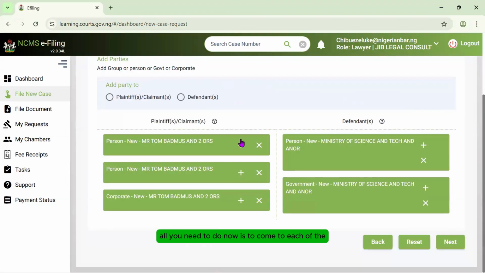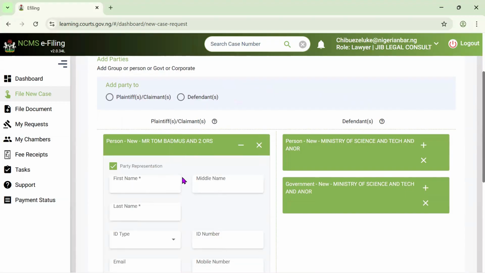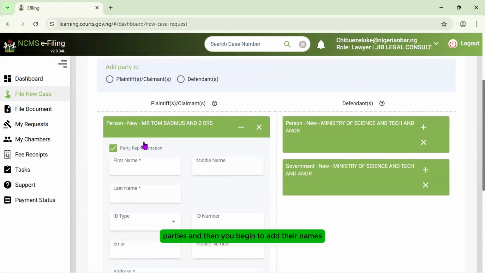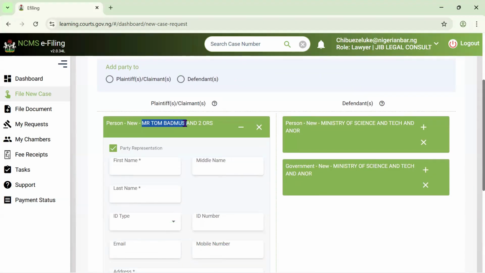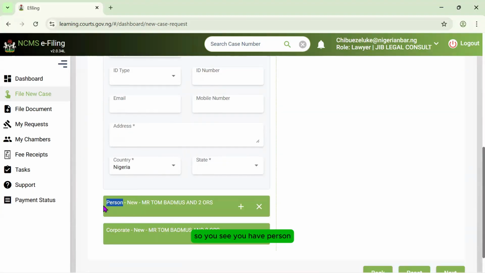Now, all you need to do is to come to each of the parties and begin to add their names. So I'm going to do a copy and paste here because this is a person. Also be sure of looking at this once you have more than one person. You see, you have person and corporate.